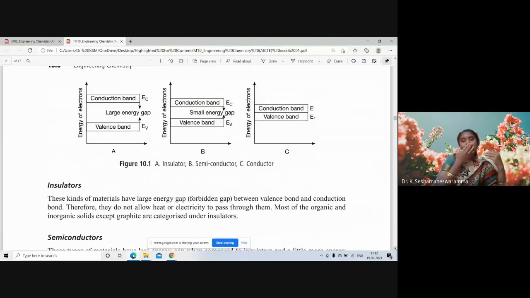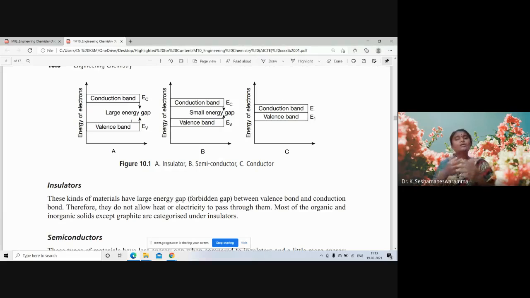Insulators have a large energy gap, a large or forbidden gap. Forbidden gap in the sense that for electrons to conduct electricity or heat, they have to enter from here to here. It requires much energy, so the energy gap between the valence band and conduction band is large.